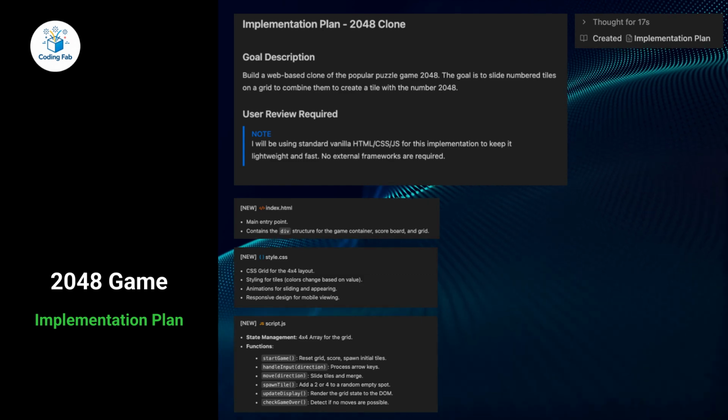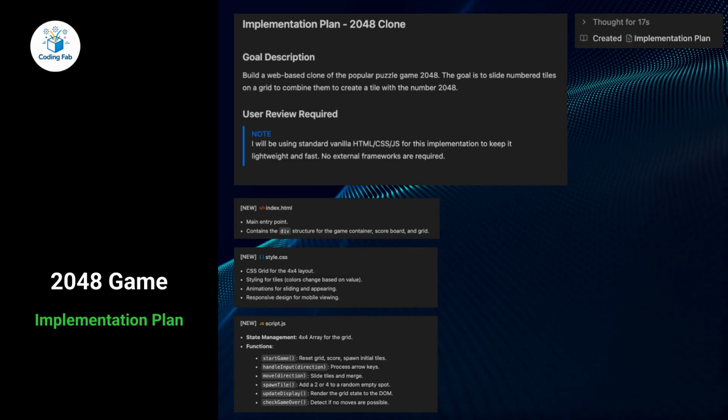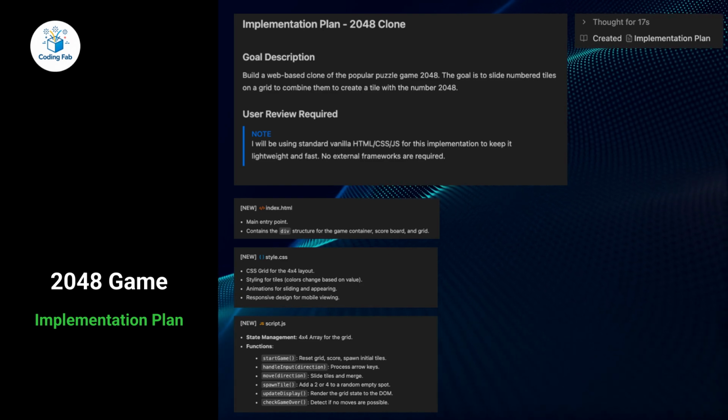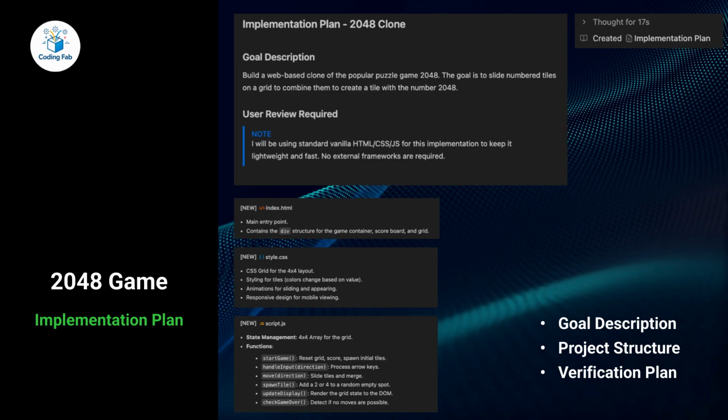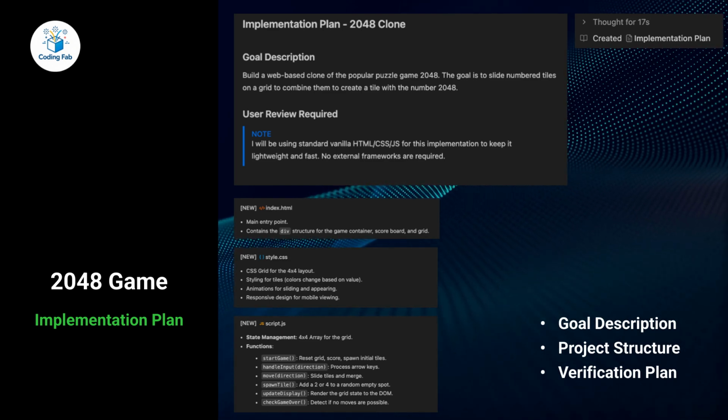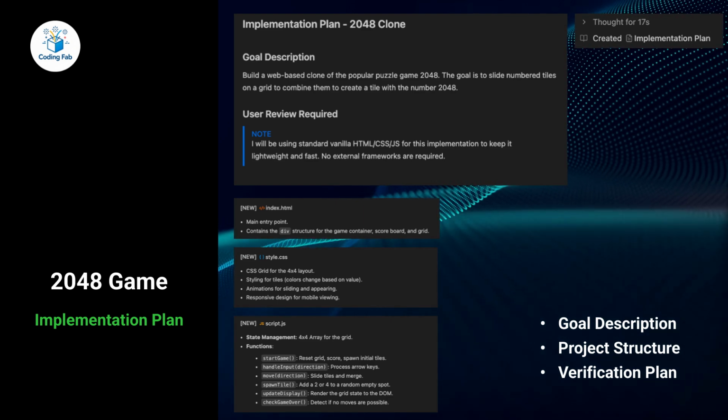Notice what's happening here. Before writing a single line of code, the agent structures the entire project, defining architecture, responsibilities, and validation steps. This is more than code generation. It's project-level planning.